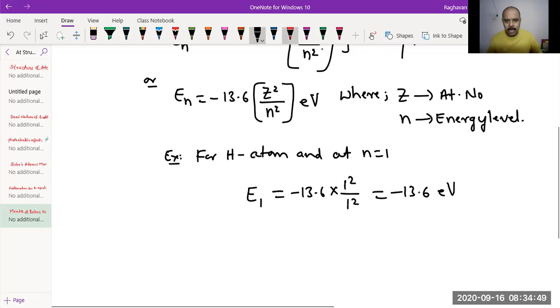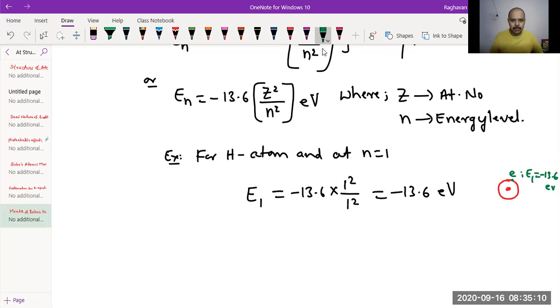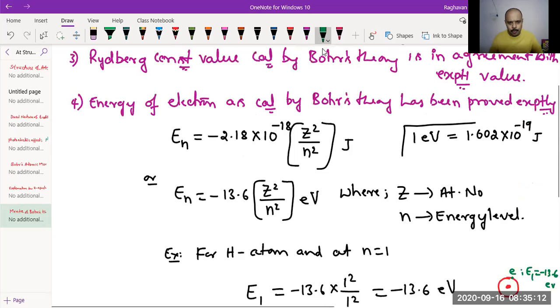See, in hydrogen atom, there is only 1 electron. That electron is there in the first energy level. So this is the electron we are speaking about. What is the energy of electron in this first energy level? Energy of the electron in the first energy level is minus 13.6 electron volt. Or you can use this Joule equation, minus 2.18 into 10 raised to minus 18 Joule.